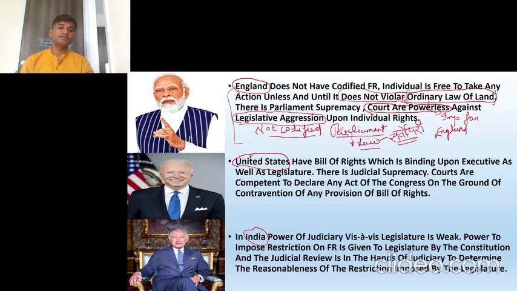In England, what is the situation? The situation is the laws are not codified, first thing, and fundamental rights are not codified. Second thing is law is supreme. That means legislature is powerful, and judiciary is powerless. Powerless compared to legislature. It does not have any power against legislature, right?